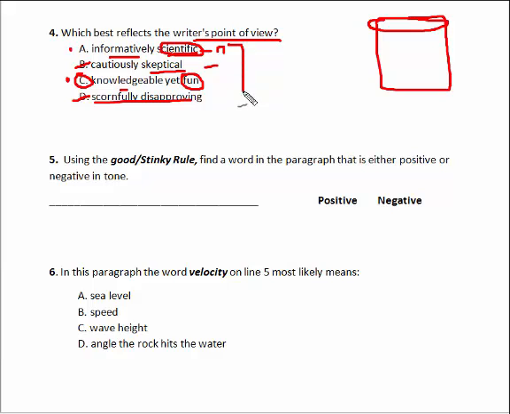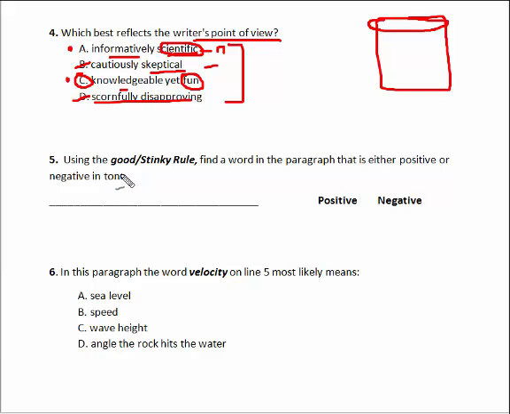Remember, kids, the process of elimination works the best. Go in there, look at all your answer choices, and definitely cross out the ones that are wrong. Sometimes there's going to be 2 answer choices that are going to be real close. Put a dot by it, the one that you think is okay. Don't make any massive decisions right away. Just cross out stuff that definitely is wrong and then look at it a little bit closer here. 4, the correct answer is going to be answer choice C.